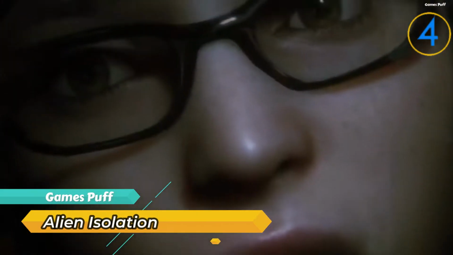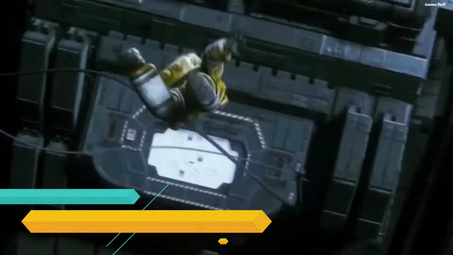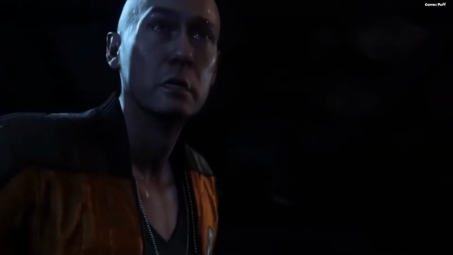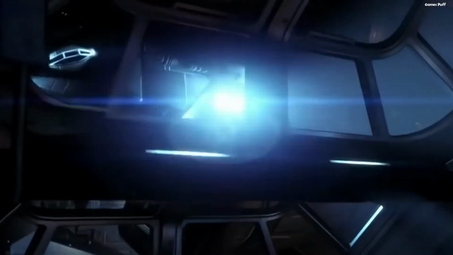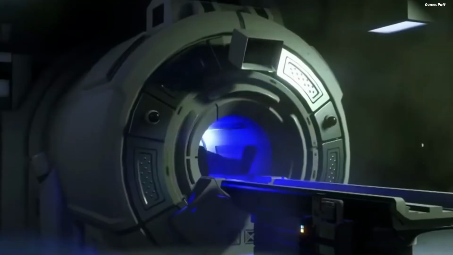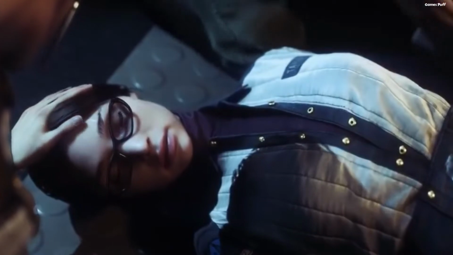Next up, we have Alien: Isolation. It's safe to say that Alien: Isolation is a classic title for the 2010 gaming generation. It's a first-person, survival horror experience based on the film series. Even while the idea of being confined on a spacecraft with a lethal extraterrestrial is horrific on its own, the execution of Alien: Isolation ups the ante.